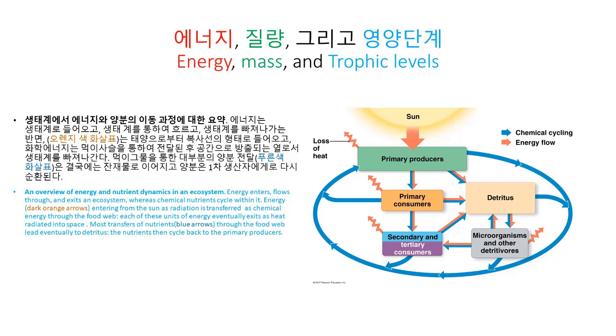Most transfers of nutrients, the blue arrows, through the food web lead eventually to detritus. The nutrients then cycle back to the primary producers.